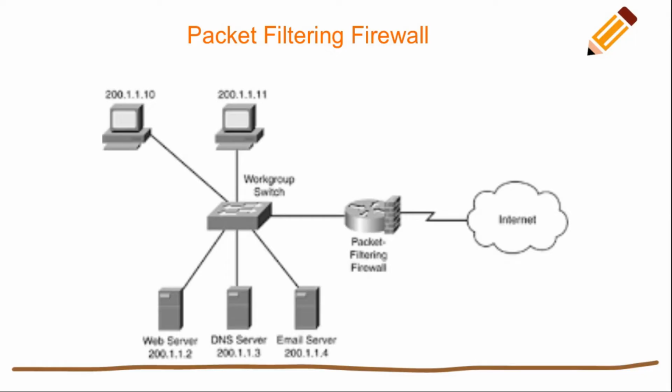Now here is the packet filtering firewall. These are the systems with different IP addresses, and this is a switch, and this is the packet filtering firewall. This is a firewall which checks the IP addresses.